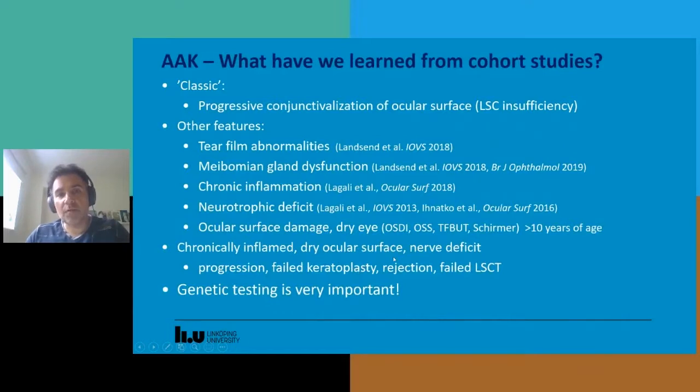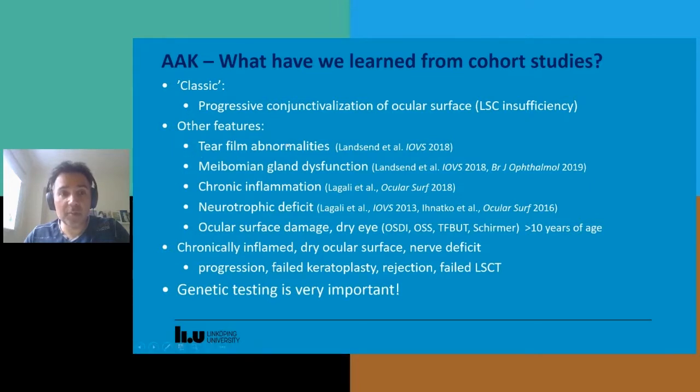So what have we learned then from our cohort studies? Well, the classic aniridia progressive phenotype associated with the premature termination codon mutations are giving the conjunctivalization of the ocular surface, and this is very much linked to the limbal stem cell insufficiency. However, besides this classic picture, we've come to a realization that there are many other features at the ocular surface that are impacting AAK and that are coexisting with the keratopathy.